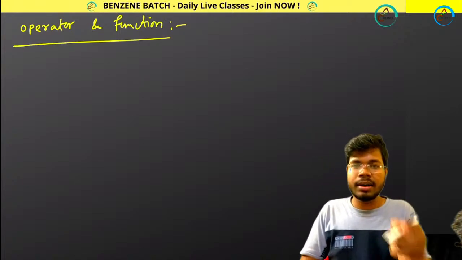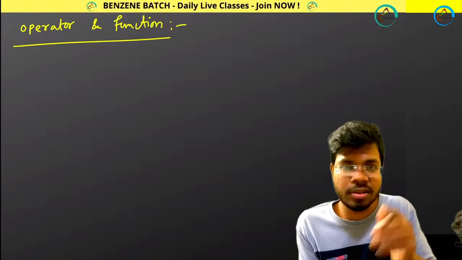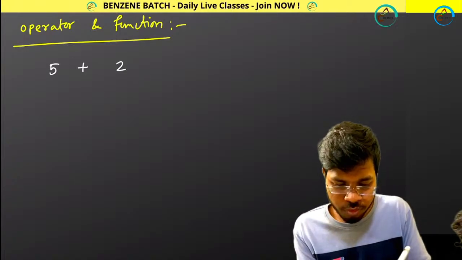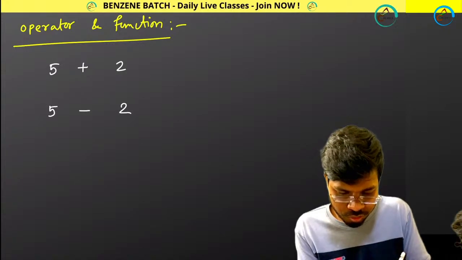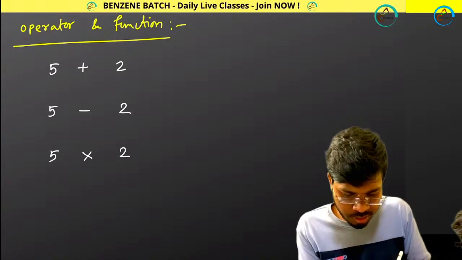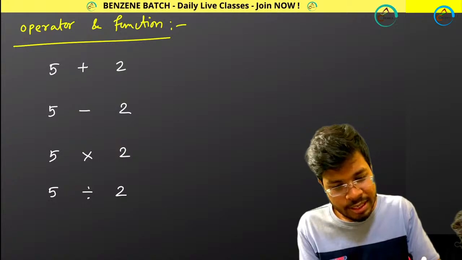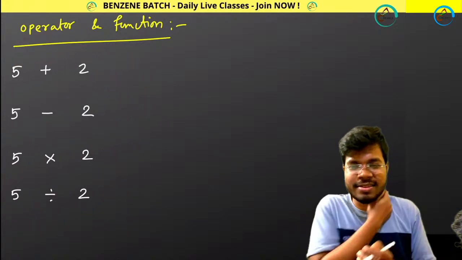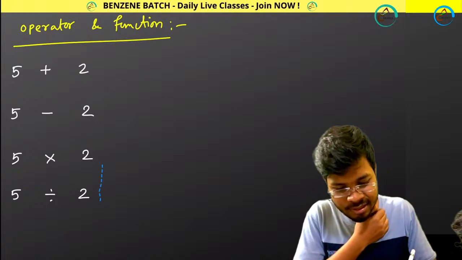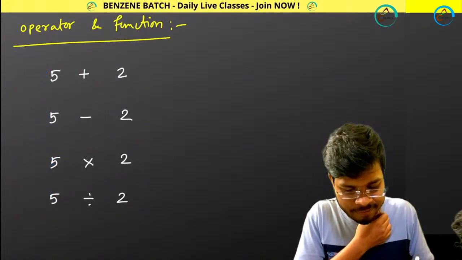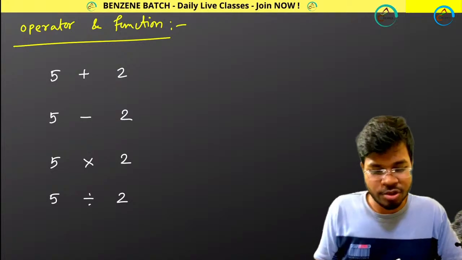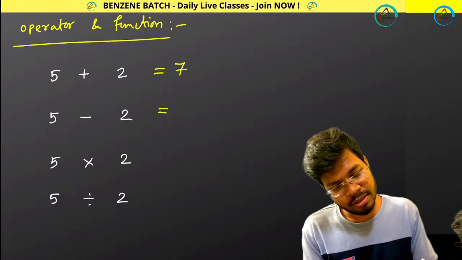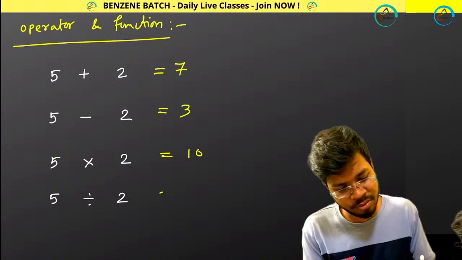Can you tell me the answers to these questions: 5 plus 2, 5 minus 2, 5 multiplied by 2, 5 divided by 2? You can ask me why I am teaching you these things. Once again, there is a strong reason behind this. So 5 plus 2 gives you 7, then 3, then 10, then 2.5.